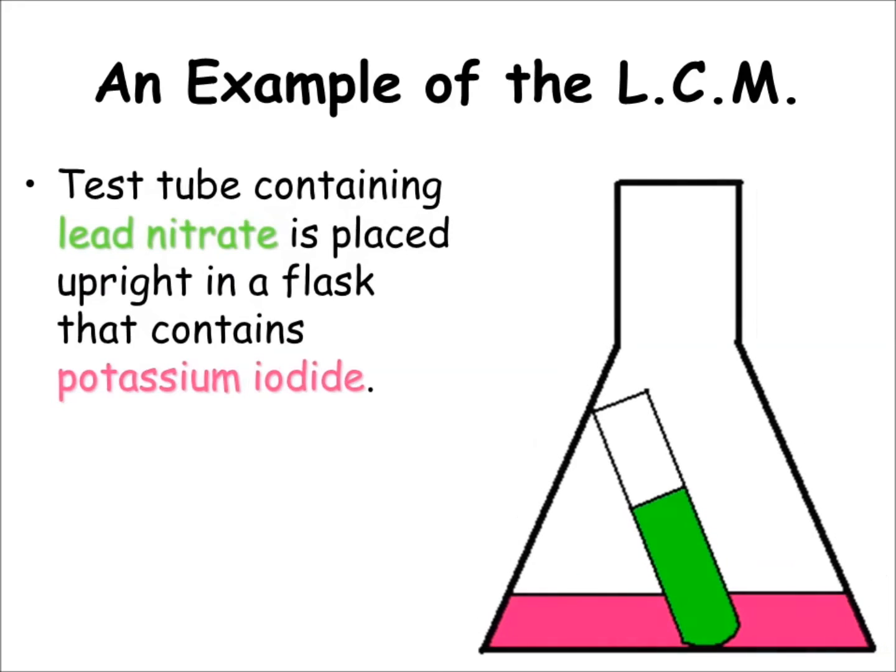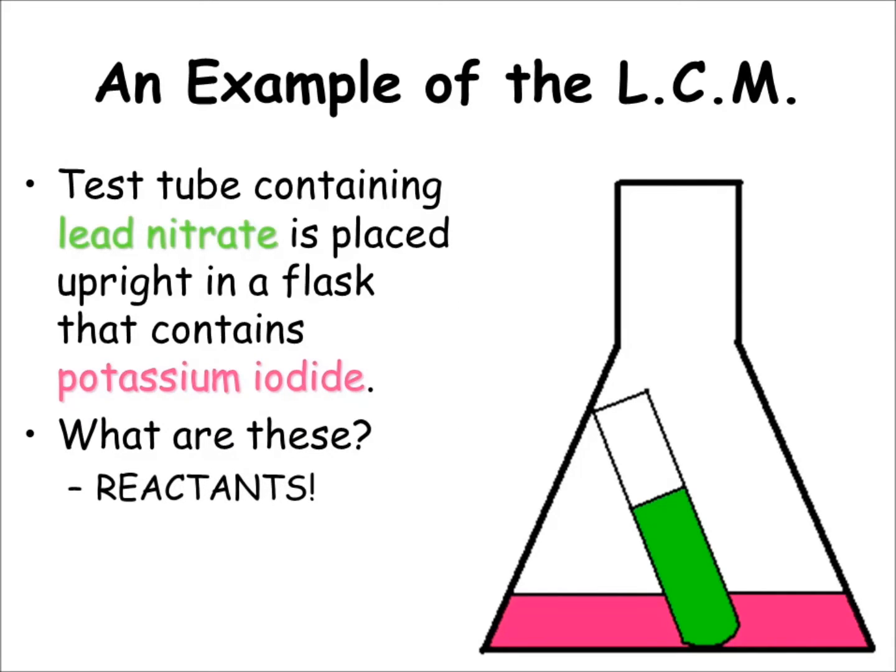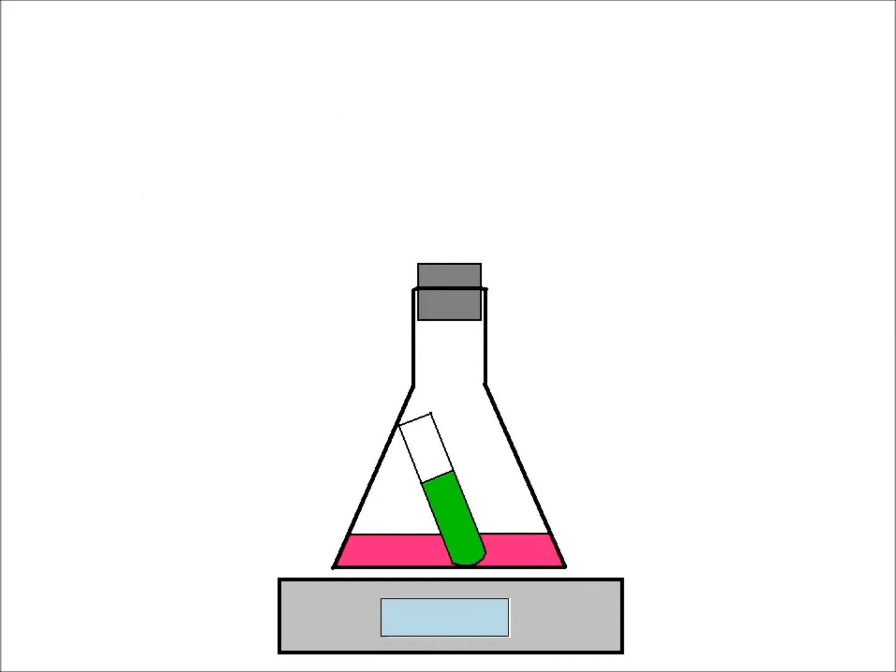Here's an example of the law of conservation of mass. We have a test tube containing lead nitrate, and it's going to be placed in a flask that contains potassium iodide. So what are these going to be? These are going to be the reactants. That's the stuff we're putting into the reaction. And right now they're not going to mix.